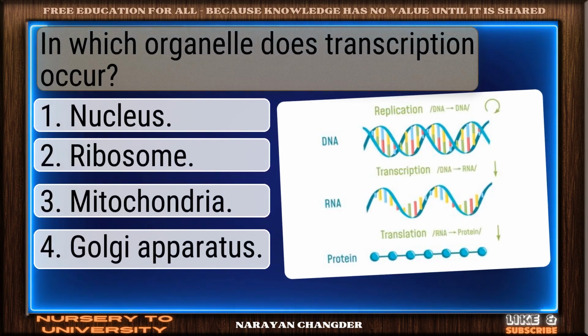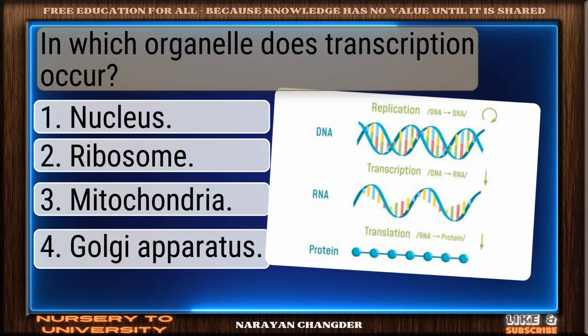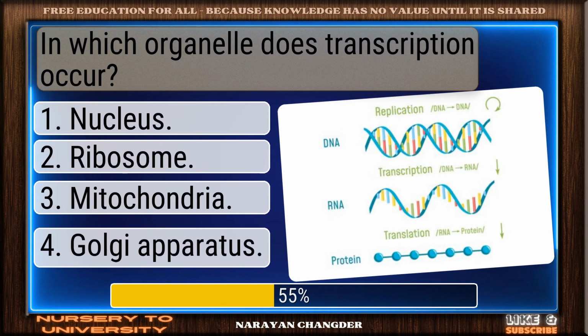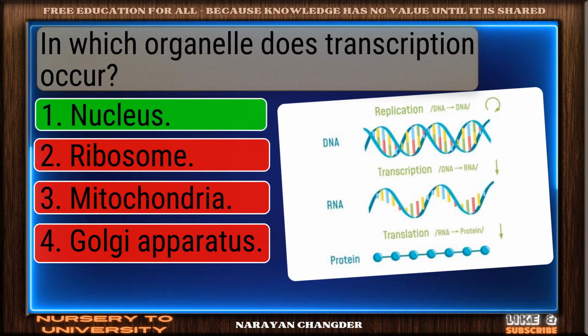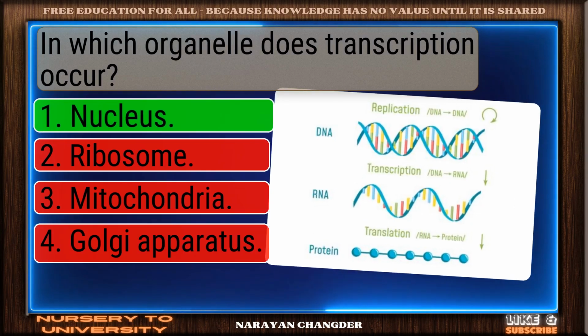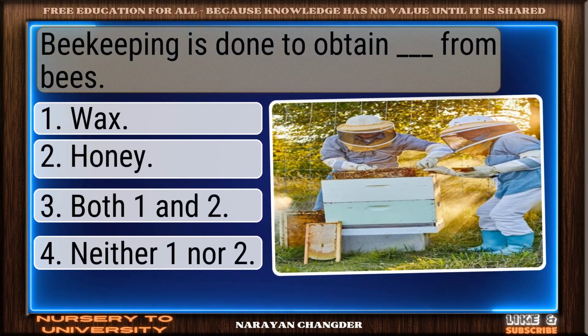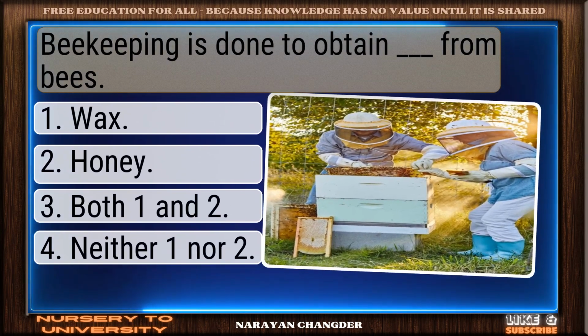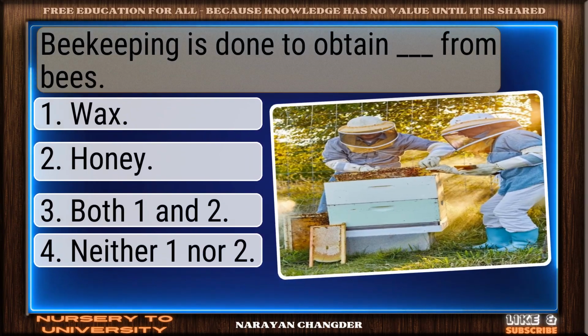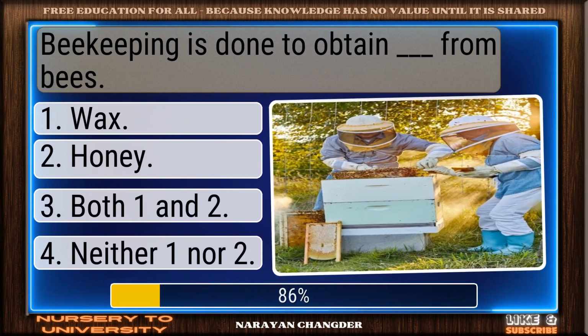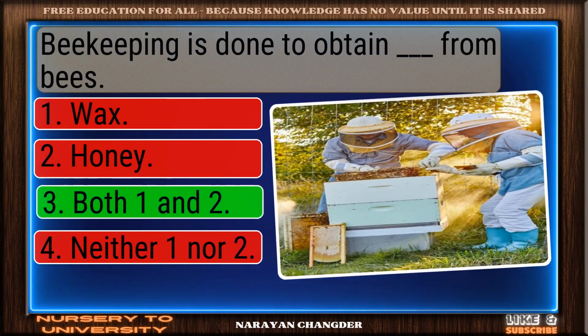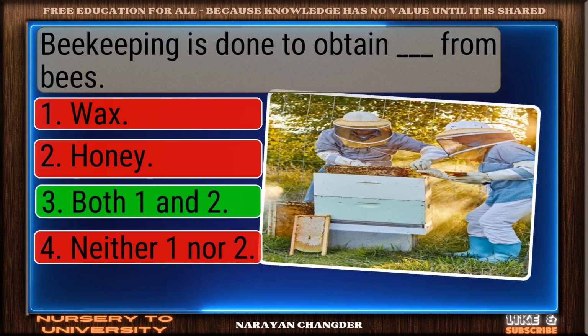Question number 92. In which organelle does transcription occur? Correct. Nucleus is the right answer. Question number 93. Beekeeping is done to obtain dash from bees. Smart pick. Both 1 and 2 is the correct choice.